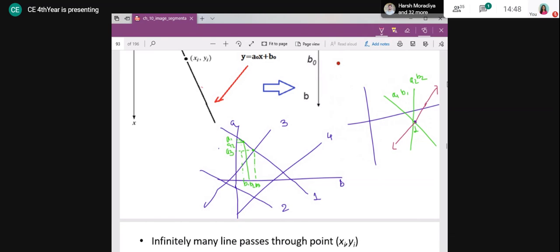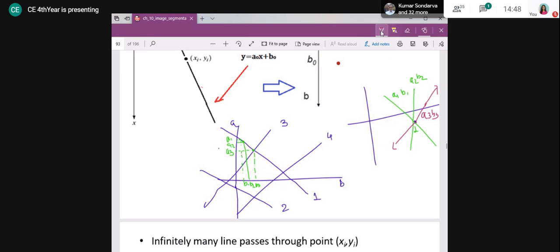This is the equation of a line. Assume that this is the line. It is a line with slope A3 and intercept B3. That is the meaning. Why is it true? Because this is the curve for point 1. That means all these points having the particular slope and intercept, those lines are passing through point 1. That is the meaning, right?